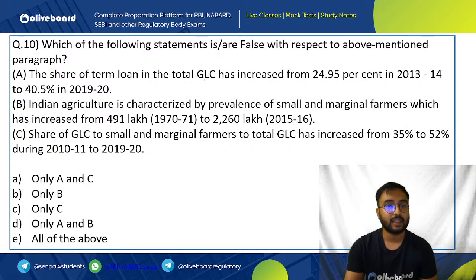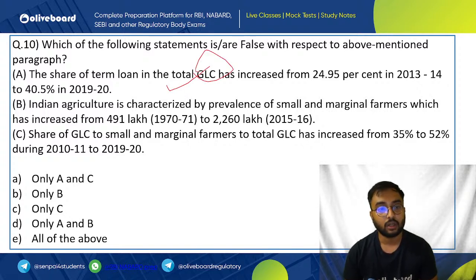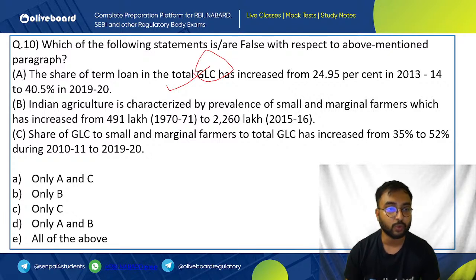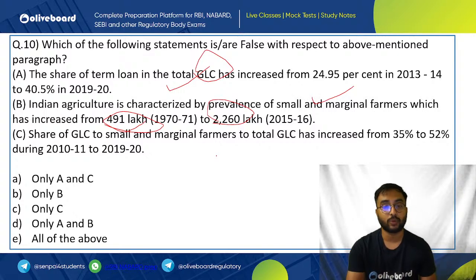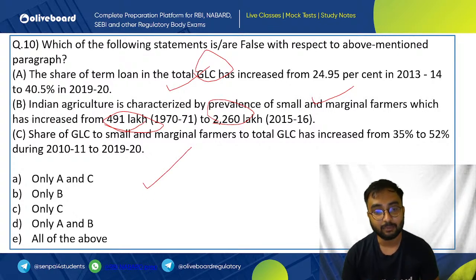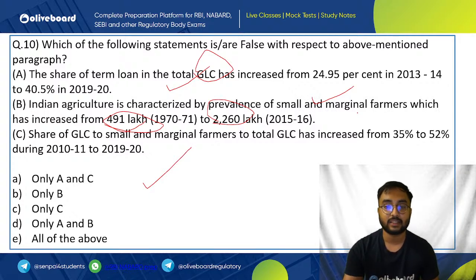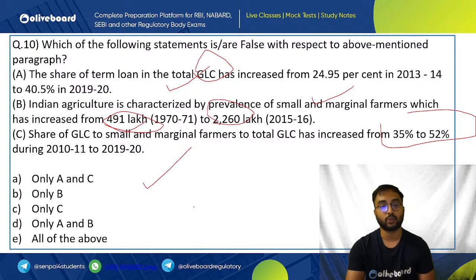Okay. Next, which of the following statements are false with respect to the above paragraph, that is ground level credit? So the total term loan for GLC in 2013 was 24.95%, and in 2019 was 40.5%. Indian agriculture is characterized by prevalence of small and marginal farmers, which has increased from 491 lakhs to 2,260 lakhs in the year 2015-16, and the share of GLC to small and marginal farmers to total GLC has increased from 35% to 52% in this last decade, that is 2010 to 2019.